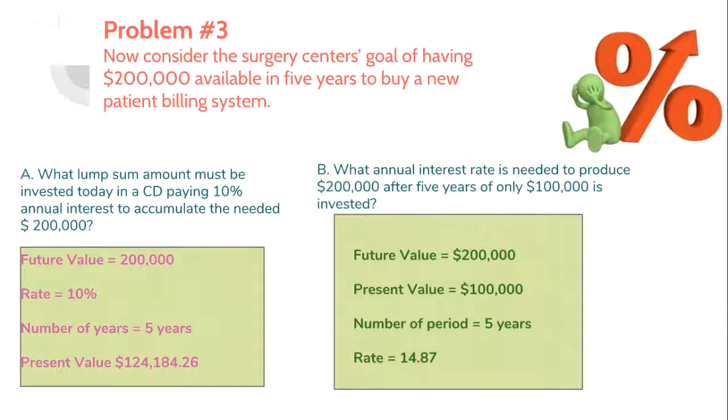Question 3B asks, what annual interest rate is needed to produce $200,000 after 5 years of investing only $100,000? An interest rate of 14.87% is needed.